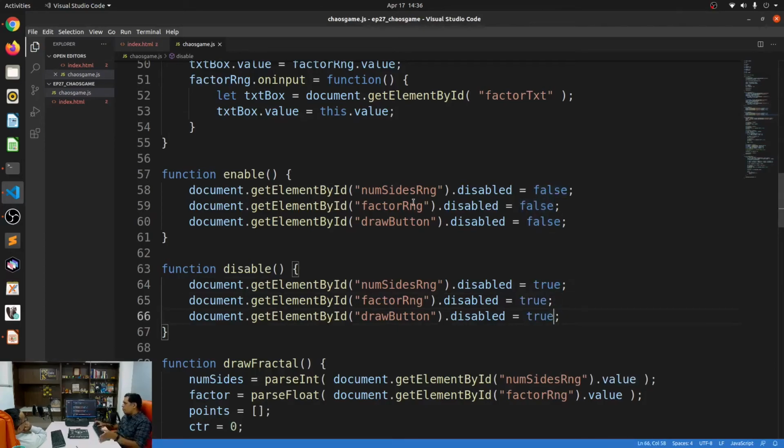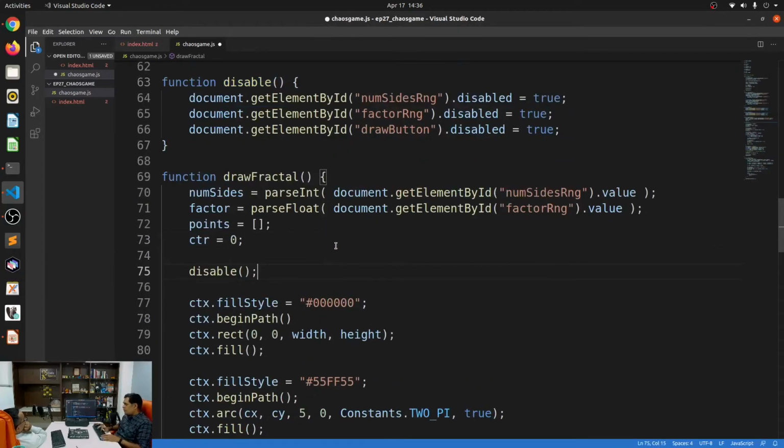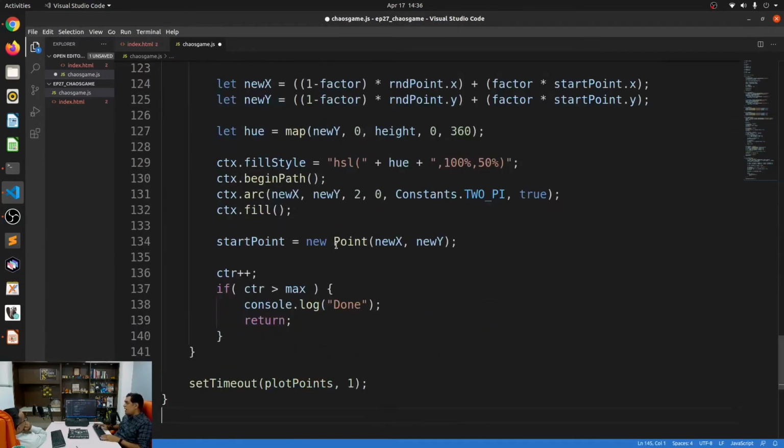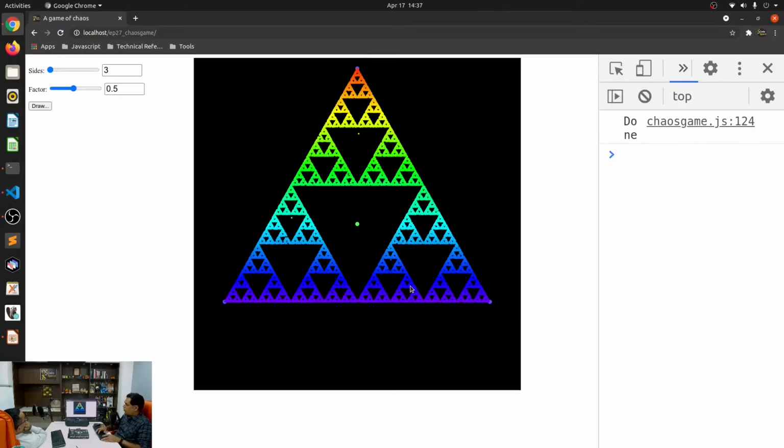Okay, and from this point onwards, all I have to do is disable all of the buttons when the draw fractal is being called, right, and enable them back when it is completely done. So I can just say enable over here. So now if I go back, there you go. They are disabled now, and I cannot click on this function or anything. Perfect. Let's change this to 4.